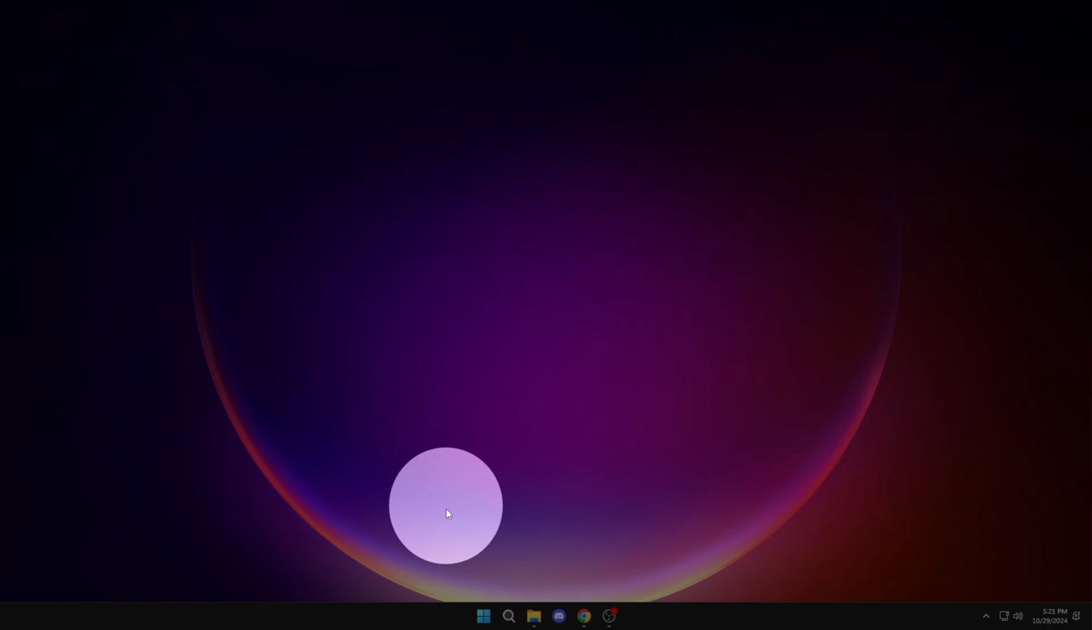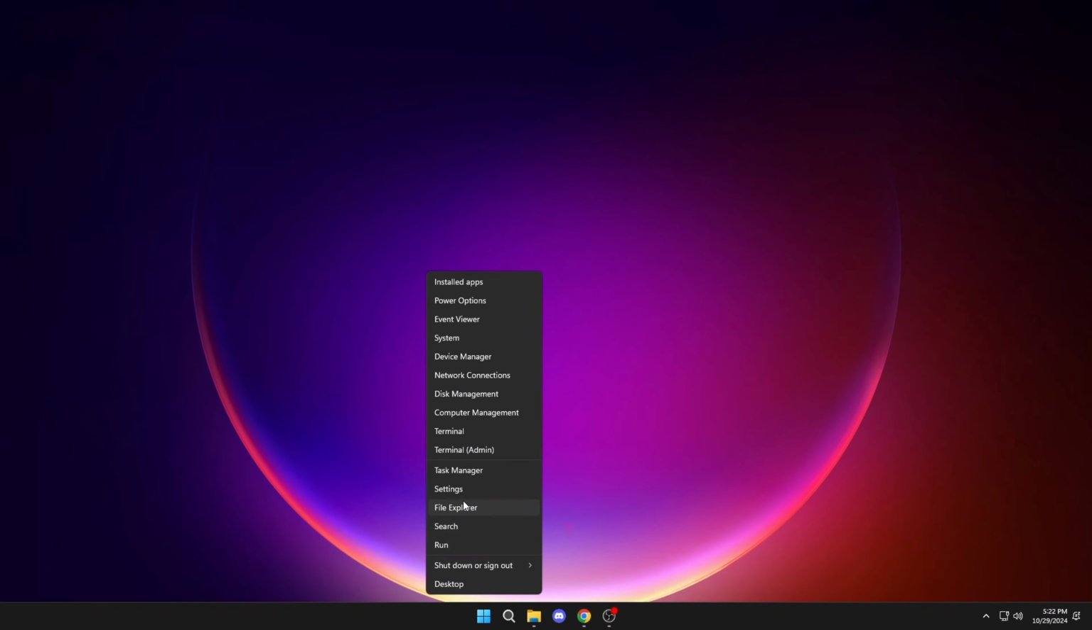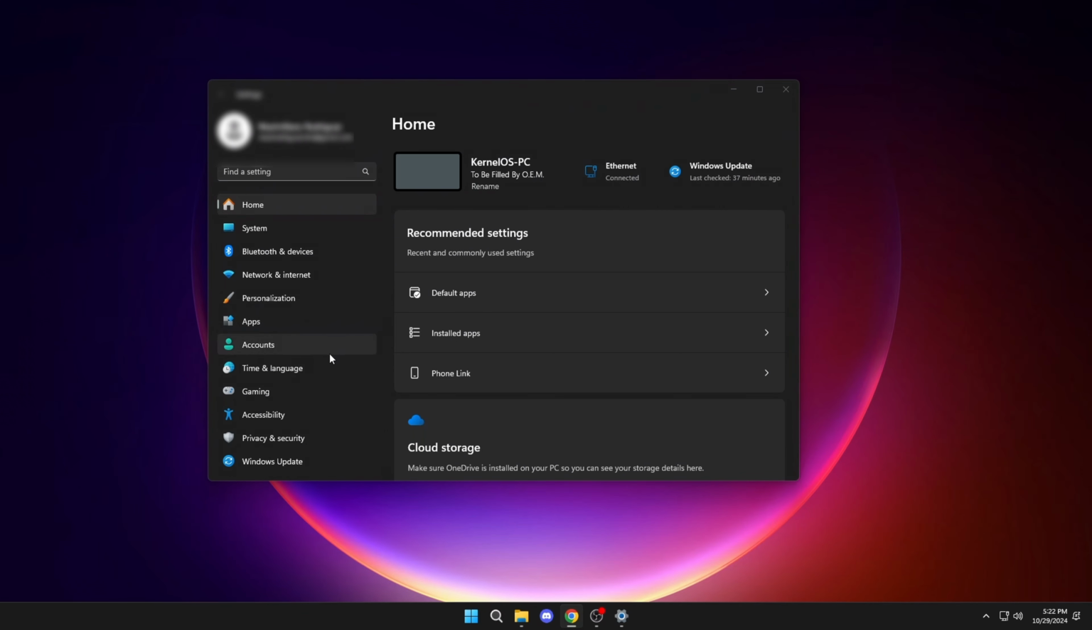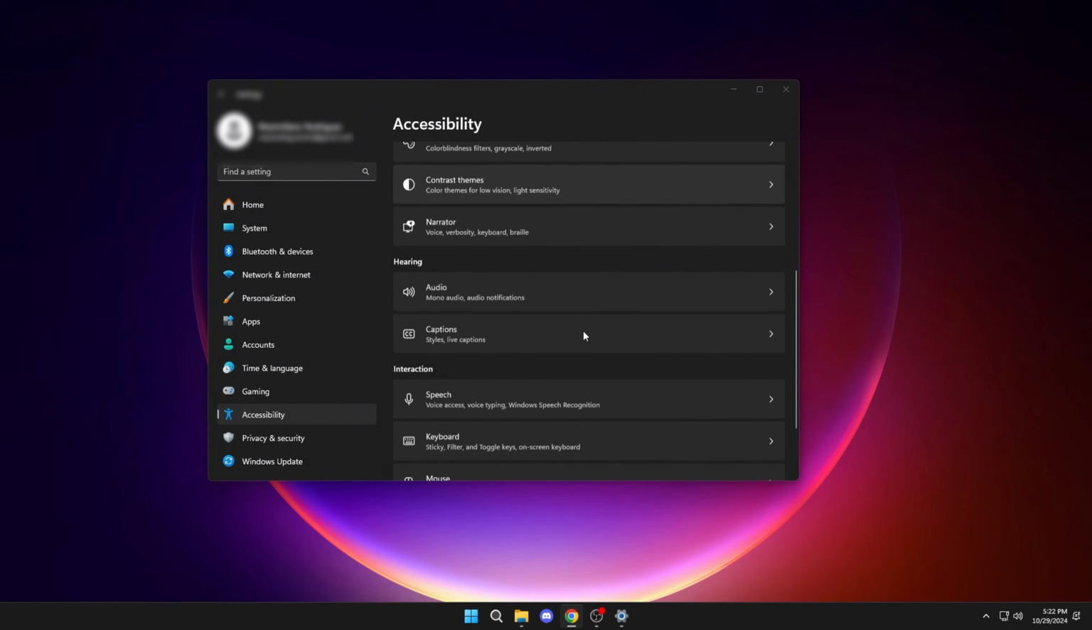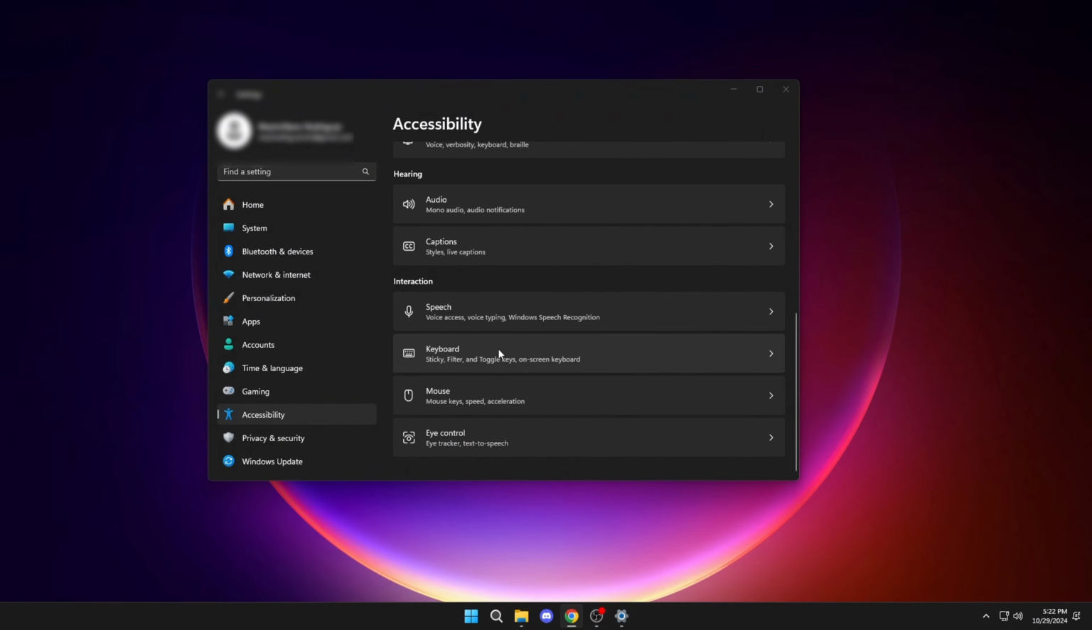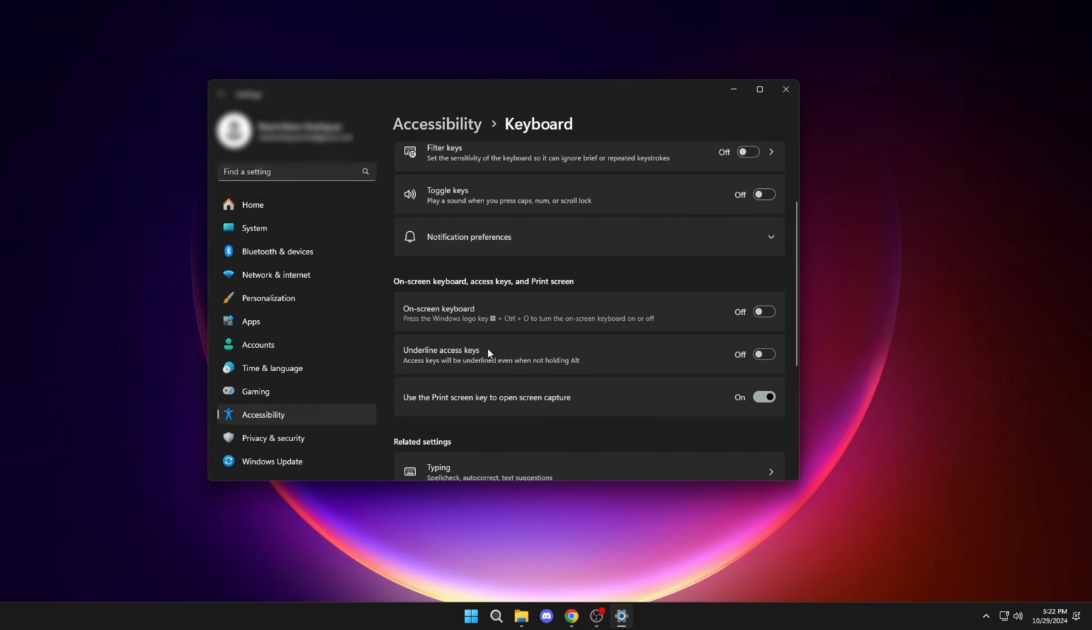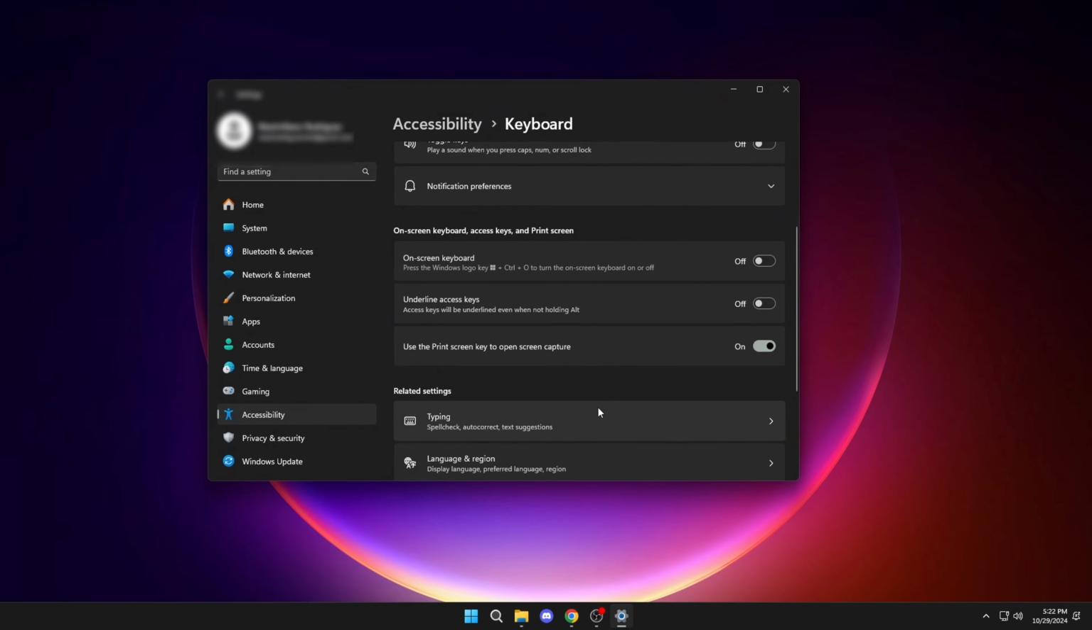Well, the first step would be to right-click here. Settings, Accessibility. We went down a little bit. Keyboard. We activate this option.